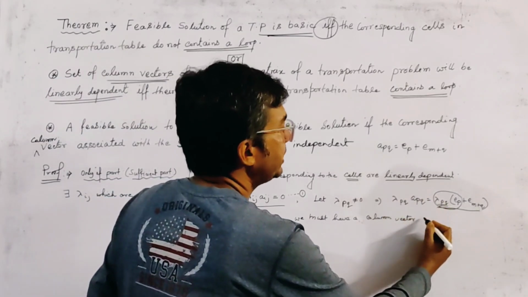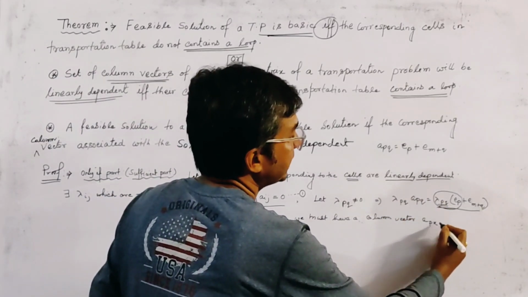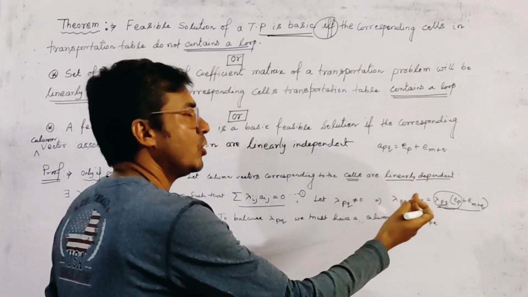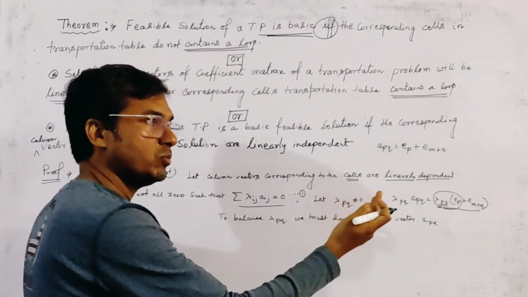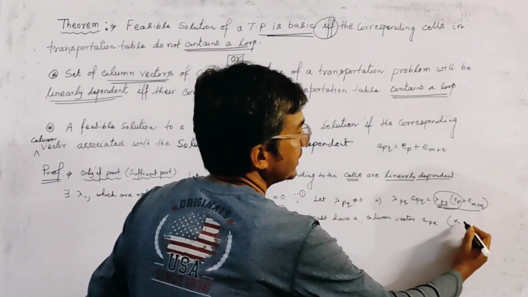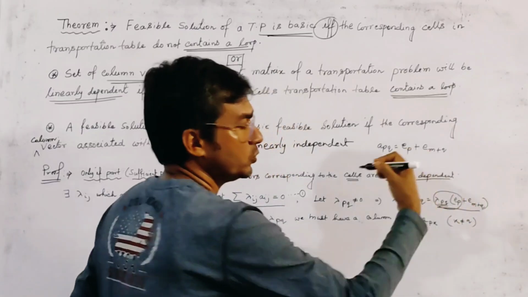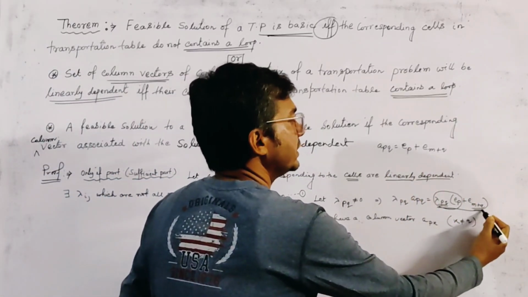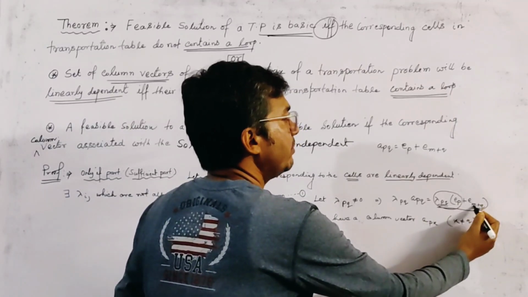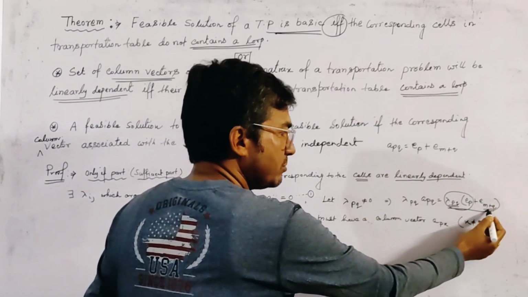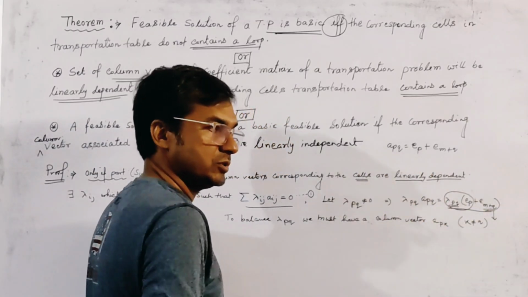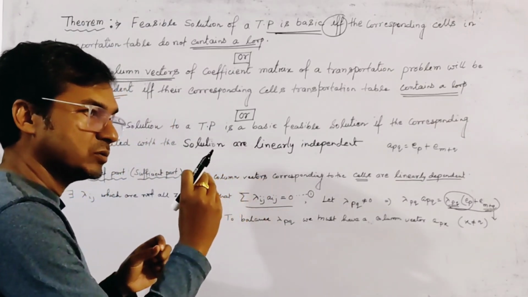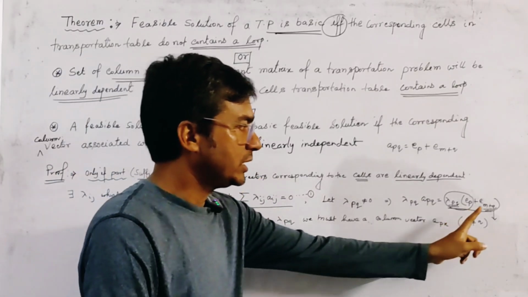And let it be a_pk, and this column k may or may not equal column q. Here we let k not equal q, right? And now to balance this term, lambda_pq into e_(m+q), which corresponds to the qth column, we must have a column vector corresponding to the qth column.